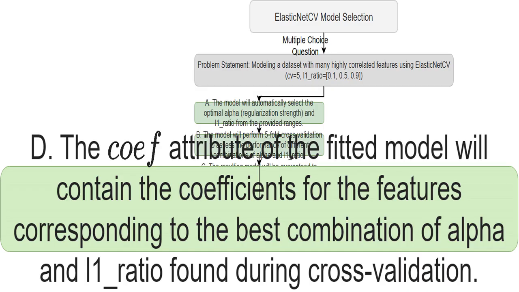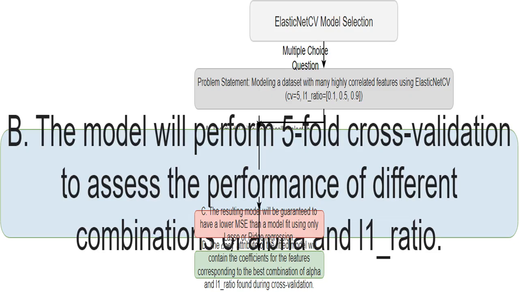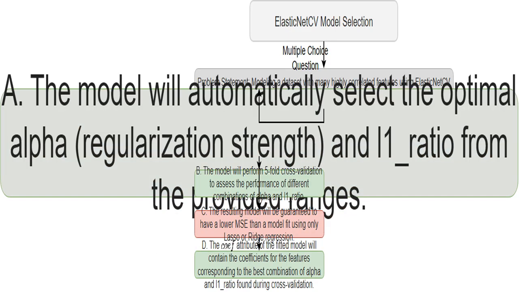During cross-validation, I won't automatically get the lowest mean squared error, MSE, just by using ElasticNet. While ElasticNet often does better than Lasso or Ridge alone, there's no guarantee. The best performing model really depends on the specific data I'm working with. MSE measures how much the model's predictions differ from the actual values. Lower is better. I'm using 5-fold cross-validation.